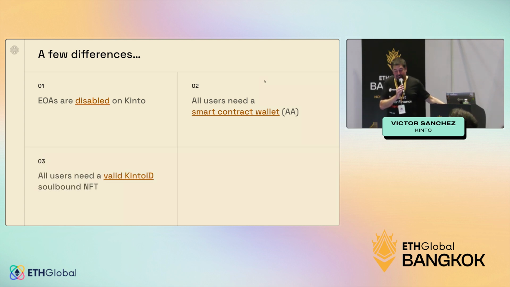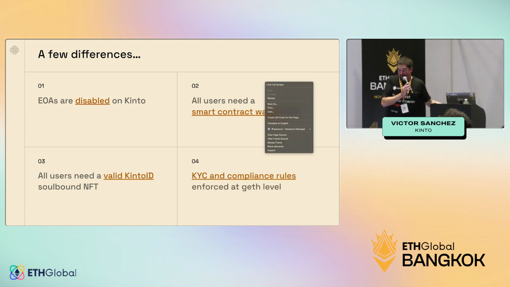Another very important thing, all users need a valid Kinto ID. The wallet has a soul-bound NFT called the Kinto ID, that is the one that stores the flags that I mentioned before: it's KYC, it's KYB, it's safe in this jurisdiction, and other useful flags that we will see as part of our API. Finally, these KYC and compliance rules are enforced at the node level, which means that this cannot be hacked through smart contracts, right? Because these consensus rules reside in this modification that we have done at the Geth level.